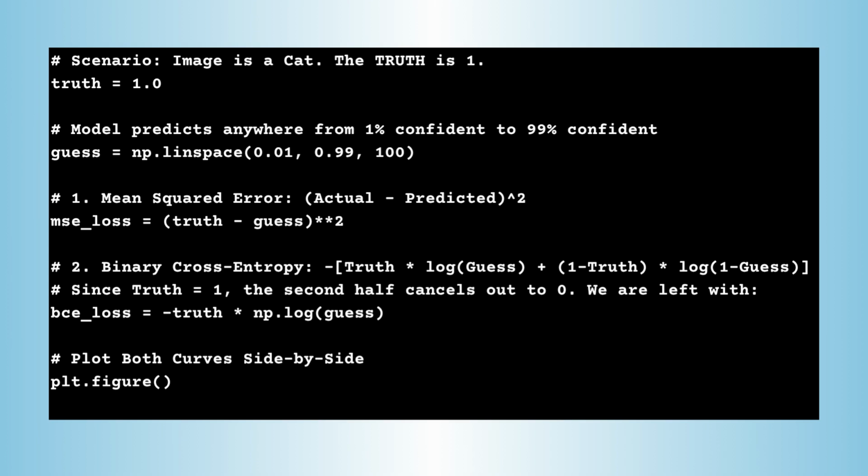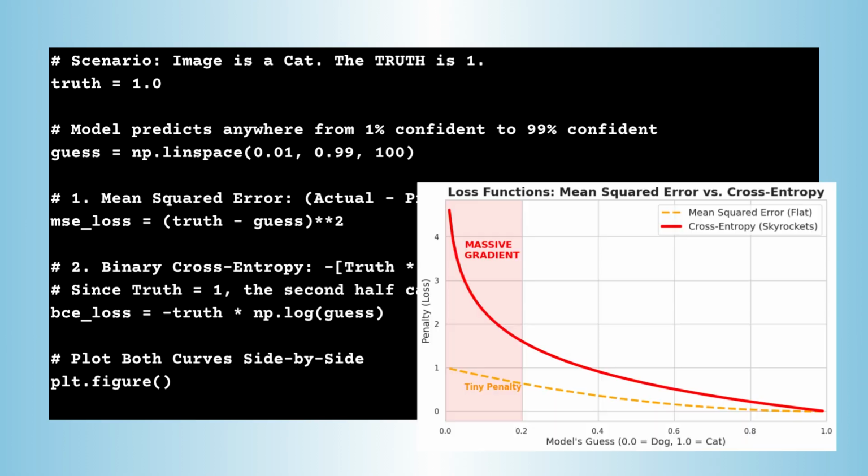Now, let's plot this cross-entropy loss and plot mean squared error right next to it. Look at the difference. This answers the question we asked at the start of the video. If the model is confidently wrong and predicts 1% cat, squared error barely reaches 1. It's a tiny pathetic hill. But with cross-entropy, it skyrockets towards infinity. This incredibly steep slope creates a massive gradient. It forces the neural network to wake up and fix its weights immediately.